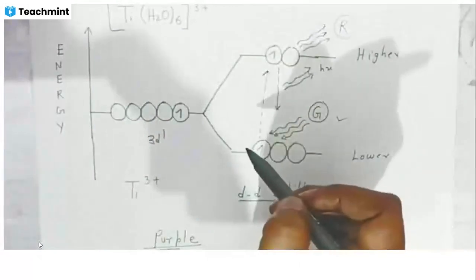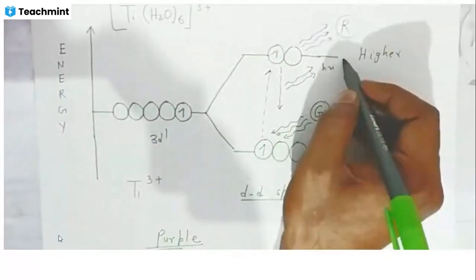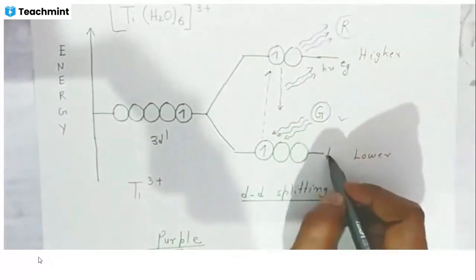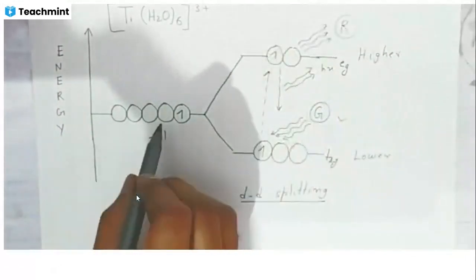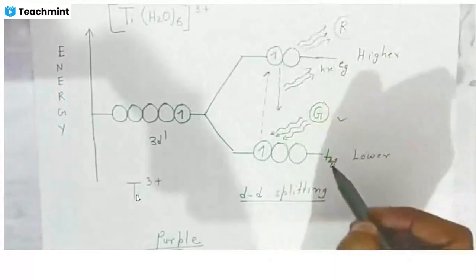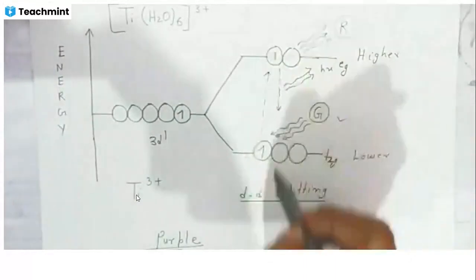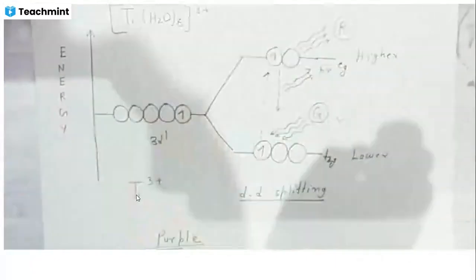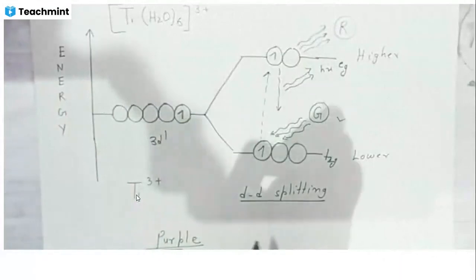Here we can see splitting of the d orbitals into eg orbitals and t2g orbitals. These 5 d orbitals are split in two parts, eg and t2g orbitals. And because of this transition and transmission, this compound is purple in color. Why the compound is purple in color, with the help of this diagram we have explained.